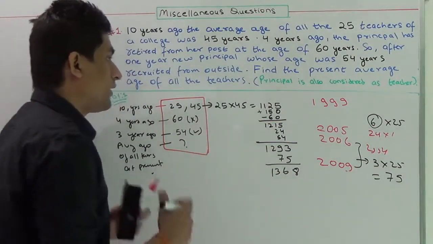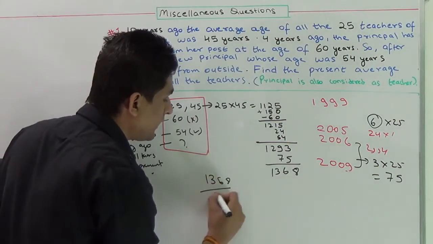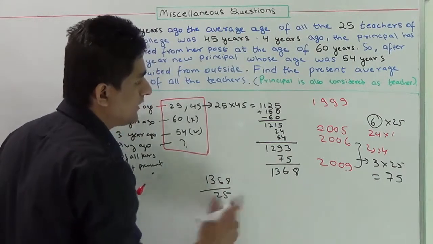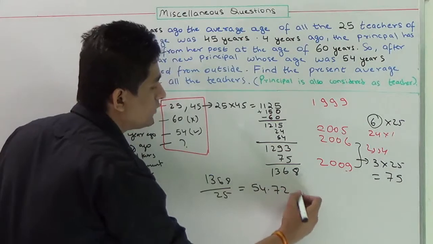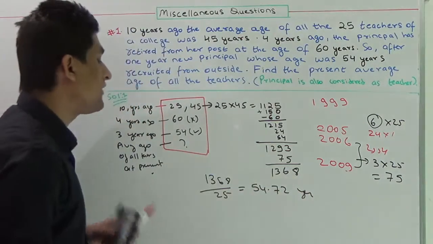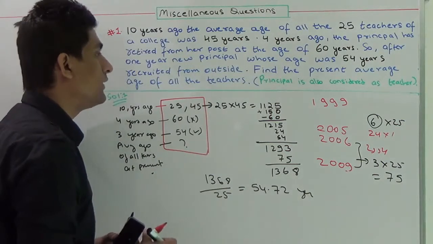Okay, so in order to calculate the average, we have to divide 1368 by 25, as the number of teachers is 25. From here you will get the value to be 54.72 years. Hence the average age of all the teachers at present is 54.72 years.